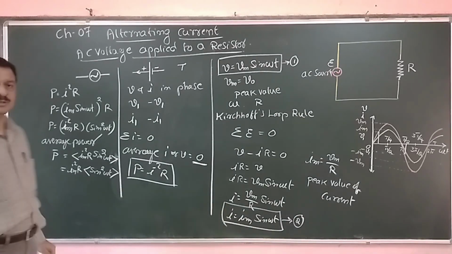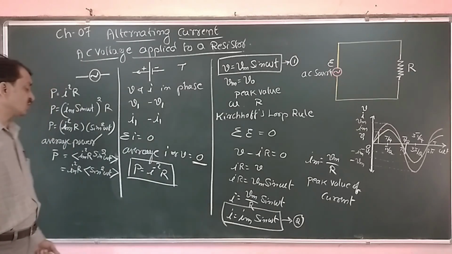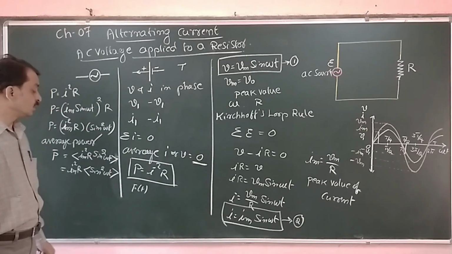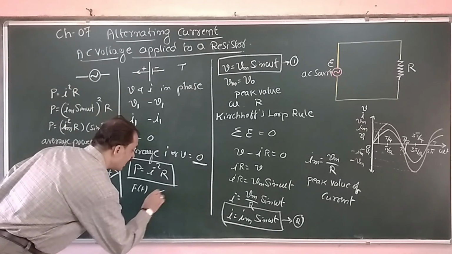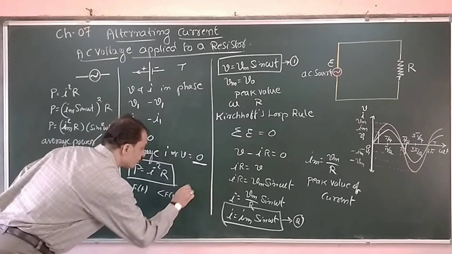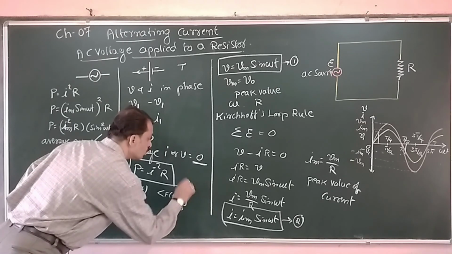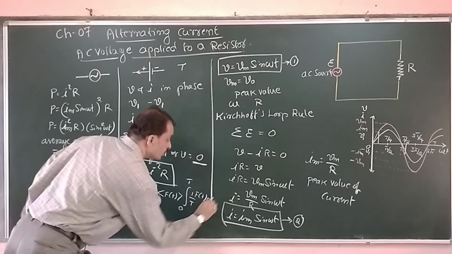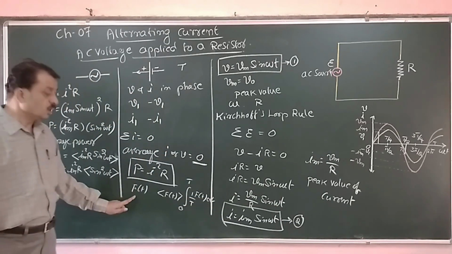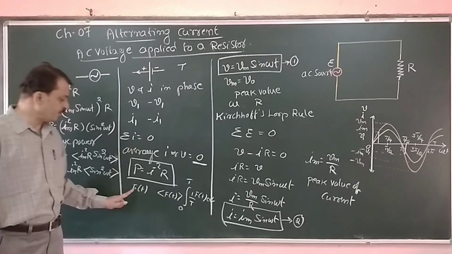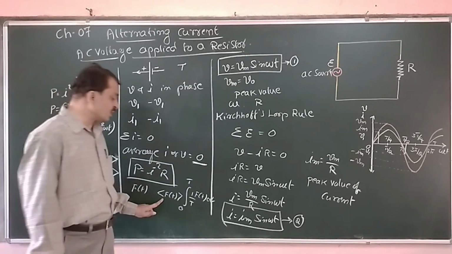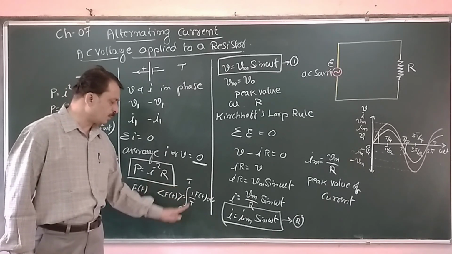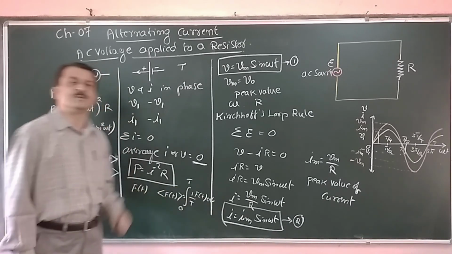In order to work out this one, we use some trigonometric function. In general, f of t is a function, then its average is given by integral from 0 to time period T, 1 by T of f of t with respect to dt. Now this we will study in mathematics. If you have a function f of t, then the average of the function over one complete cycle is given by integral from 0 to T, 1 upon T f of t into dt.